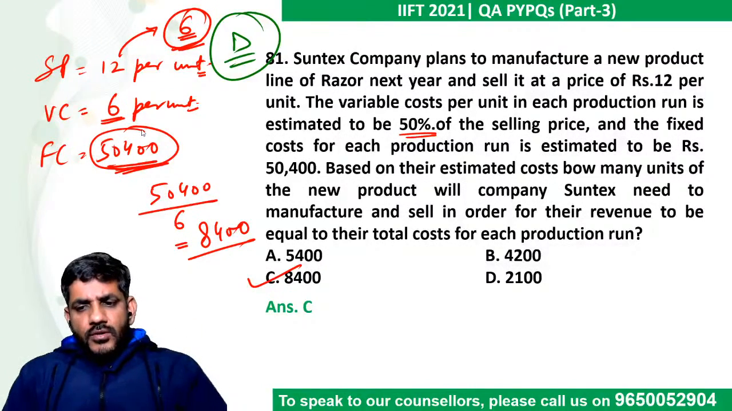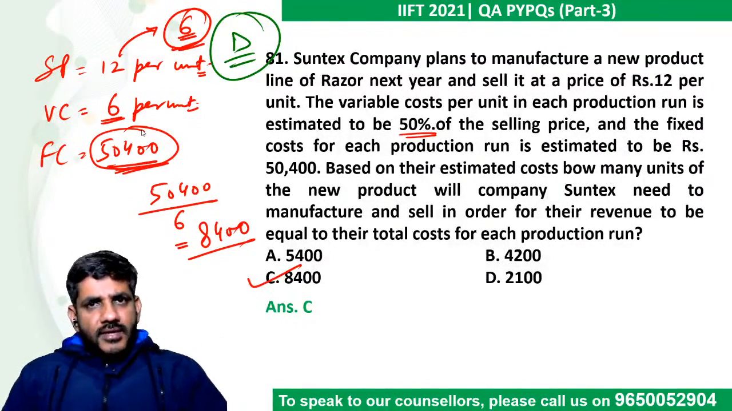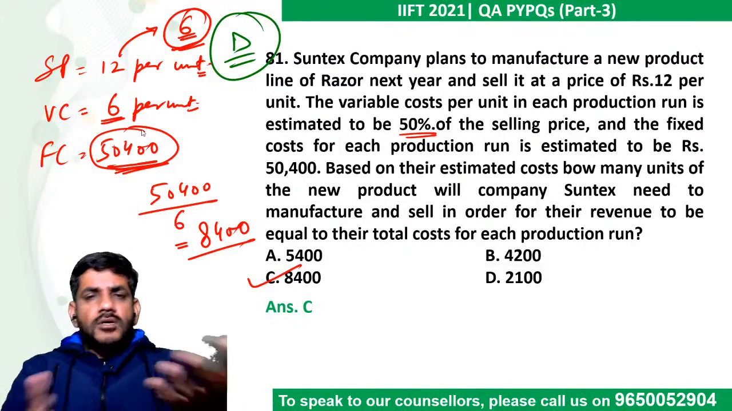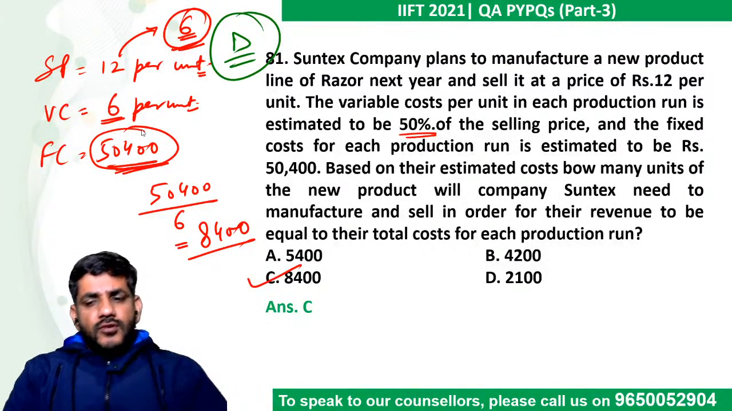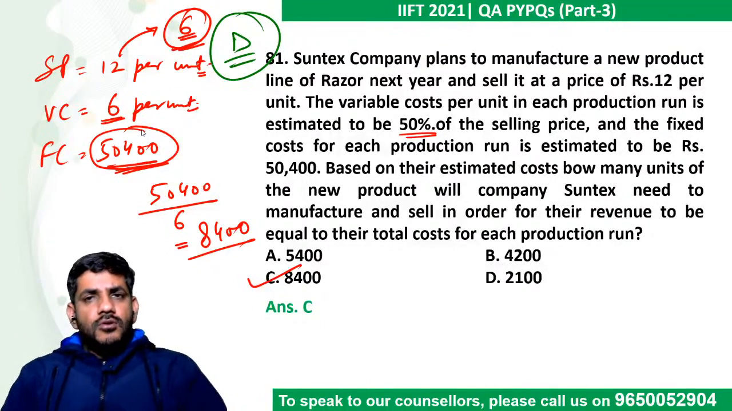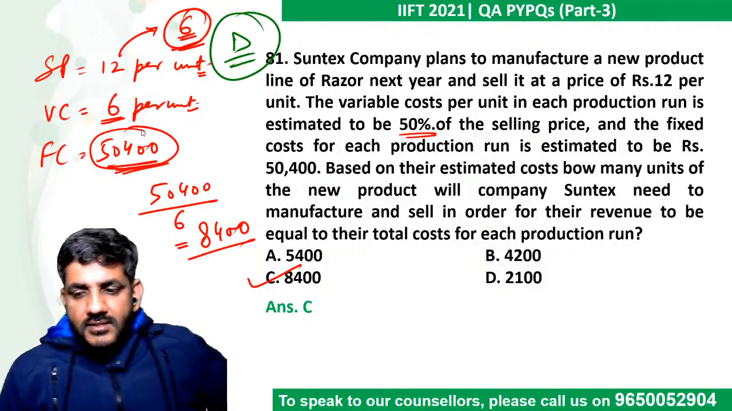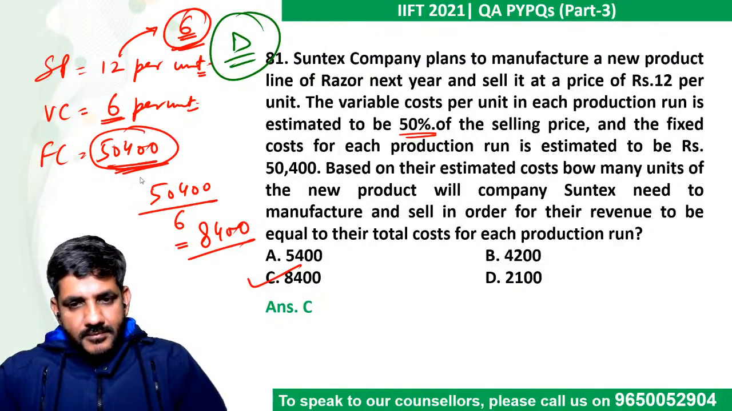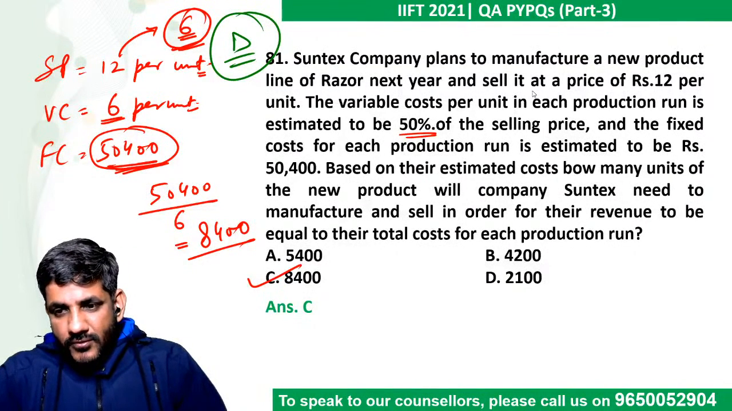In every unit I am getting 12, out of which 6 is going towards variable cost. The remaining 6 should go towards the fixed cost. I have to cover the fixed cost out of it, right? Fixed cost was 50400. I don't need a profit. The question says your revenue should be equal to your cost. So just 50400 divided by 6, it is going to give you 8400, and that makes the answer. I hope this is clear to all of you.